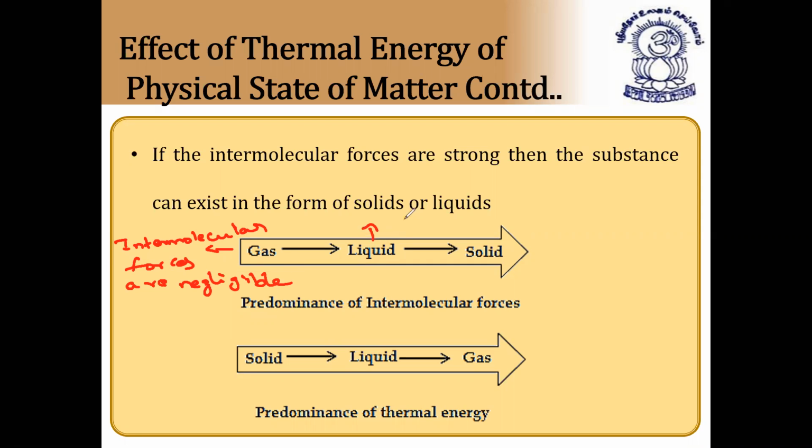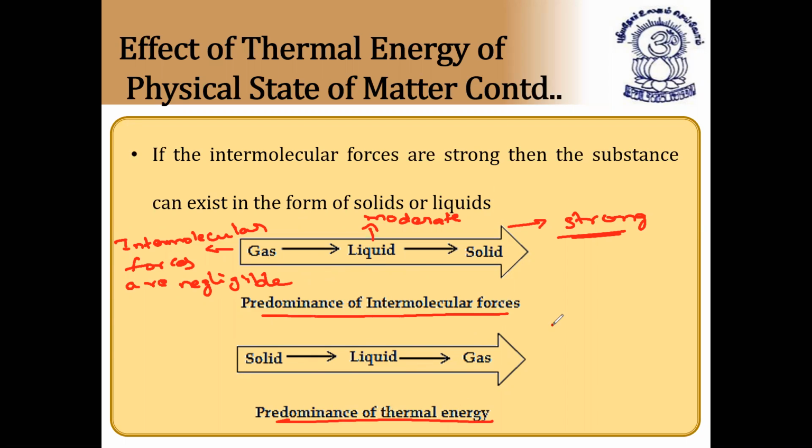Next, in liquids, the intermolecular forces of attraction are moderate. In solids, they are very strong. They are very close to each other. So if the intermolecular forces are strong, then the substance can exist in the form of solids or liquids. So gas, liquid, solid: predominance of intermolecular forces goes like this. And solid, liquid, gas: predominance of thermal energy goes like this. Thermal energy increases in the opposite direction, because if you heat a solid, slowly it changes to liquid, and if you heat further, it changes to gas. So that's the predominance of thermal energy.